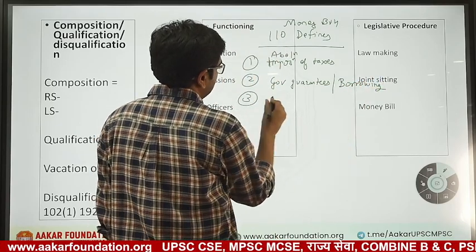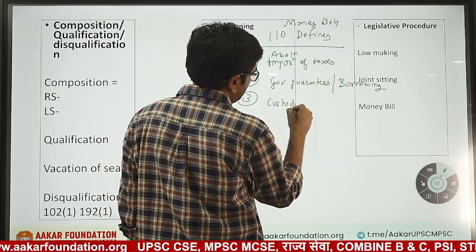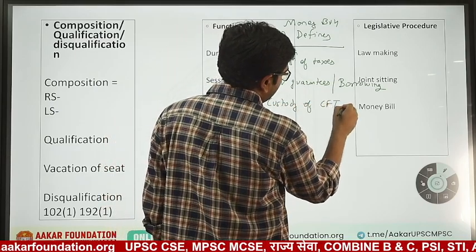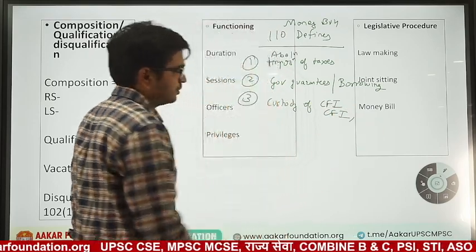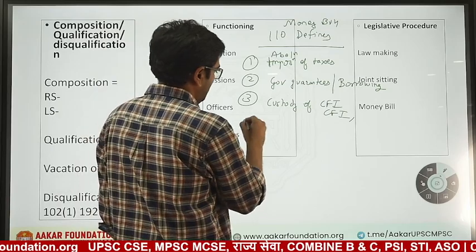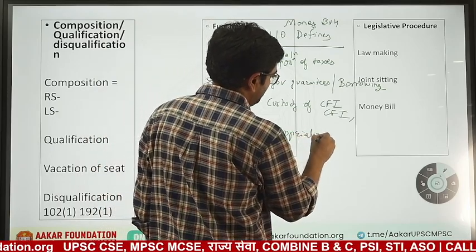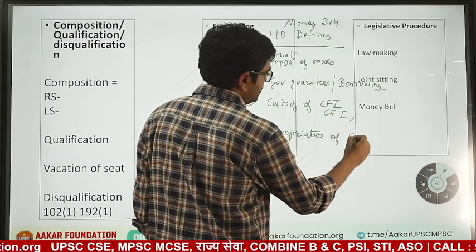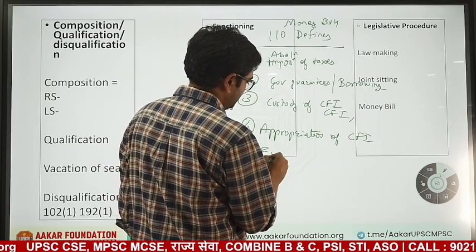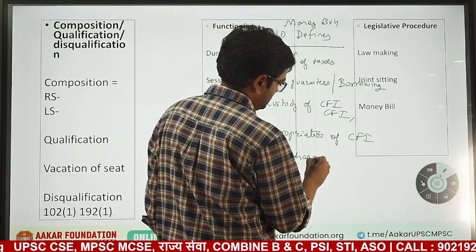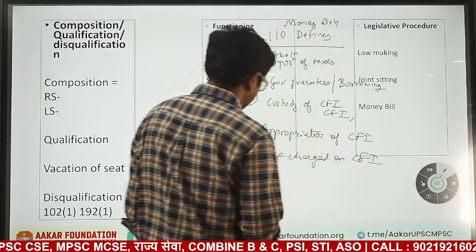Then matters related to the custody of the Consolidated Fund of India, Contingency Fund of India. Then appropriation out of the Consolidated Fund of India. Then expenditure charged on the Consolidated Fund of India.